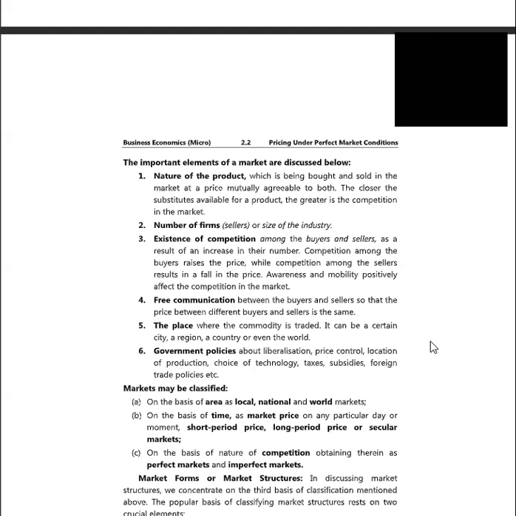Then existence of competition among the buyers and sellers as a result of an increase in their number. Competition among the buyers raises the prices, while competition among the sellers results in a fall in the price. Awareness and mobility, positivity affect the competition in the market. Free communication between the buyers and the sellers so that the price between different buyers and sellers is the same.